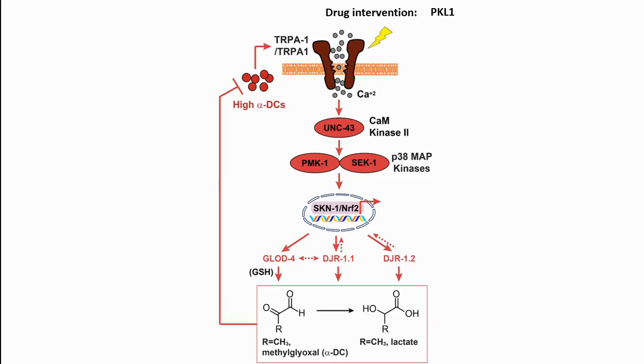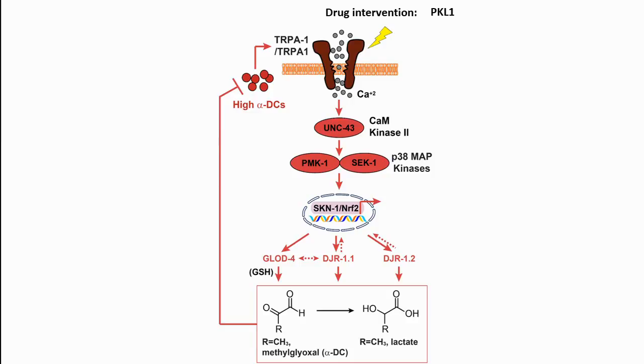So this is our model. I spared you from explaining all the intricate details of the model because of limitation of time. So we found that TRPA1 sensing alpha-DC opens up. There is a robust increase in calcium flux, which is received by ANC43, which is a CAM kinase 2.